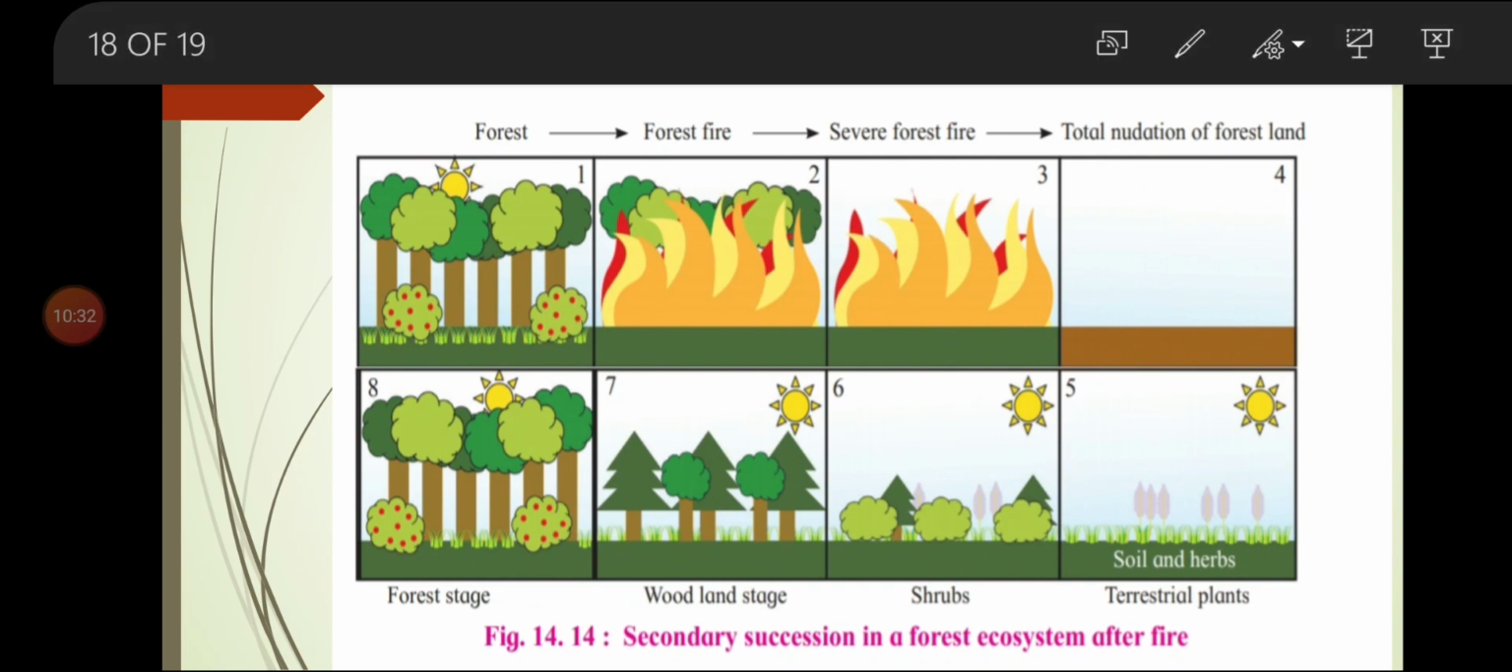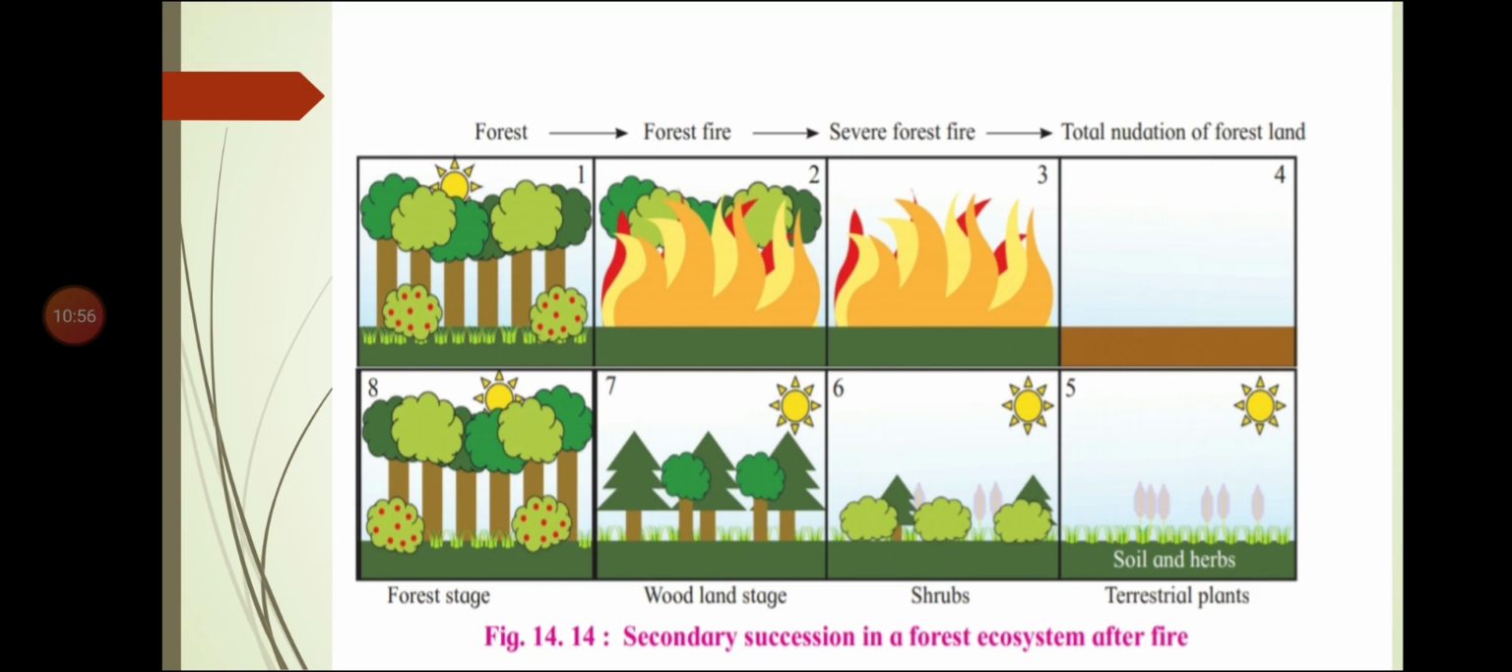But here this secondary succession is going to be a little faster process. Why? The climax community will be reached much more quickly. Why is this going to happen? Because soil is already present. It occurs quickly, and the climax community is also reached quickly because soil is already present. You can see here soil is present. The whole forest is burned, trees are burned, but soil remains on the land.